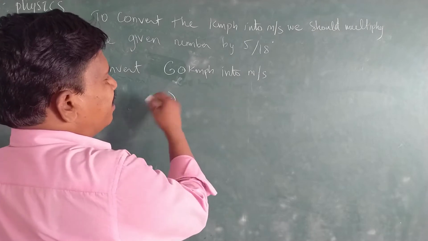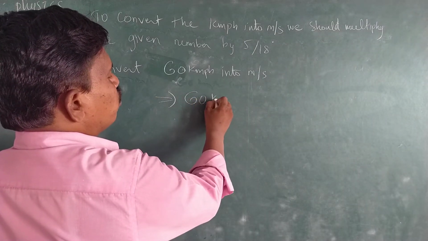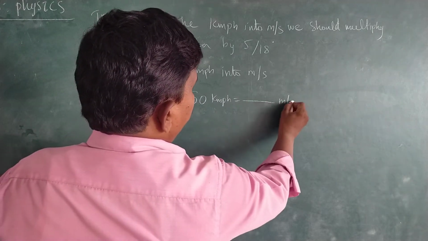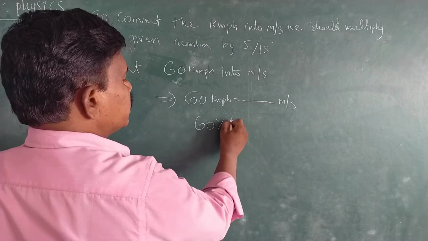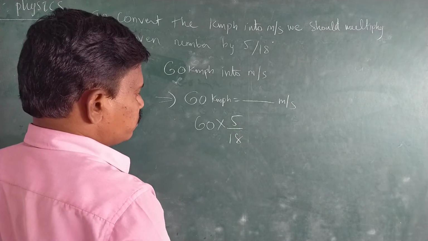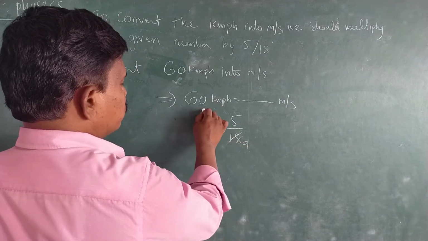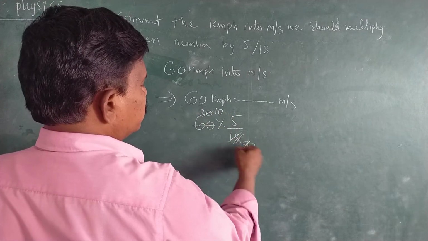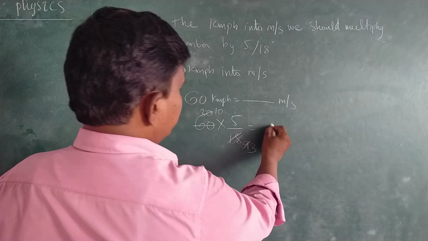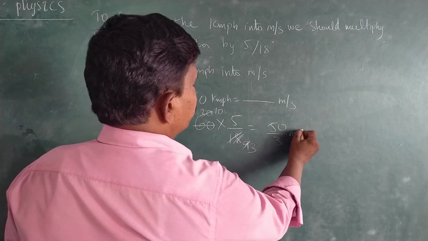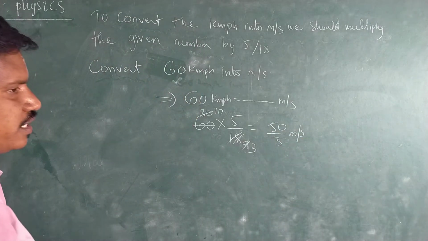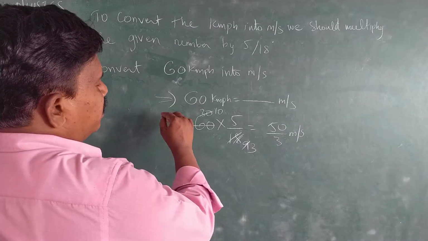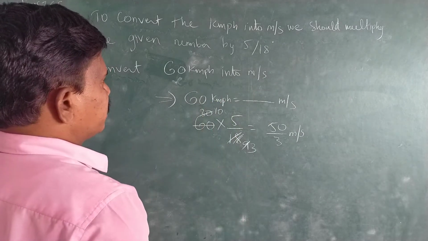To convert directly, just multiply 60 into 5 by 18. 3 10s are 30, 3 3s are 9, 10 5s are 50. So 50 by 3 meter per second. Like that we can find kilometer per hour into meter per second.